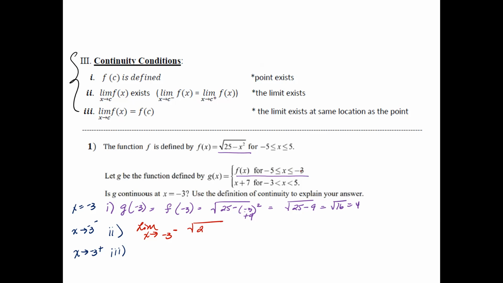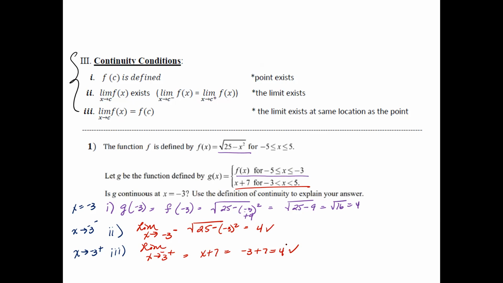It's still going to be between -5 and -3, so the square root of 25 minus -3 squared, which is still going to give me 4. Now the second part is the limit as x approaches -3 from the right side, which is this equation right here, x plus 7, which is -3 plus 7, which is still 4. And they're the same, so that's good.